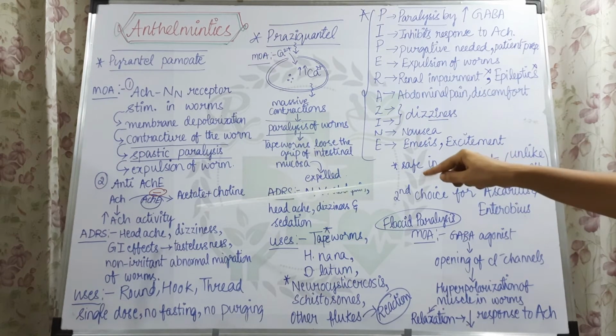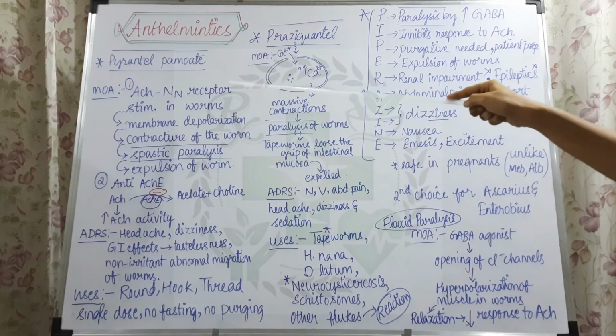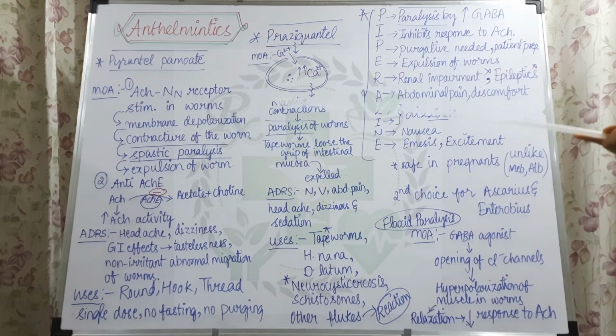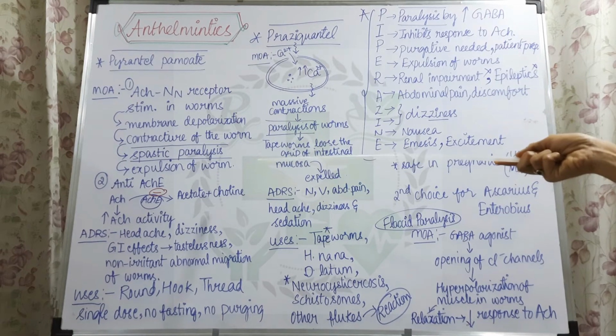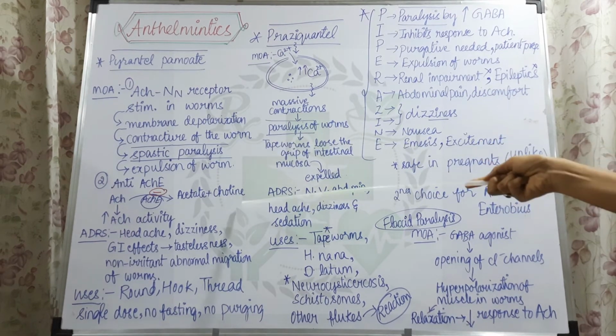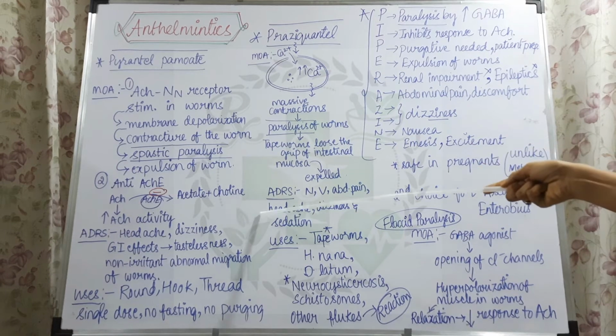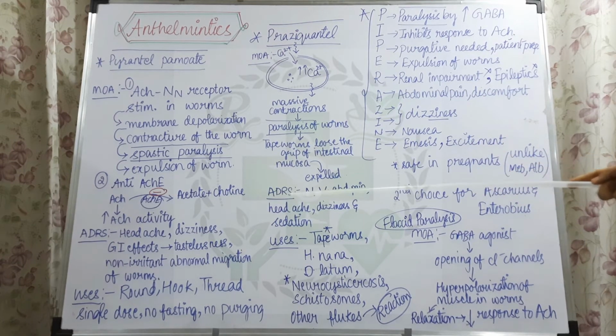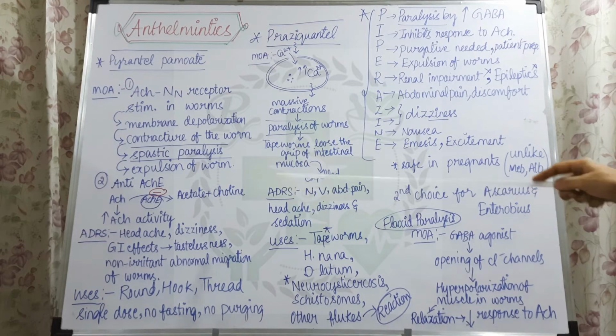Once the acetylcholinergic activity increases, it further acts on the same receptors and shows the same kind of activity. So this is also one more mechanism which brings about spastic paralysis in the worms. These are the mechanisms that bring about spastic paralysis in the worms and lead to expulsion of the worm.